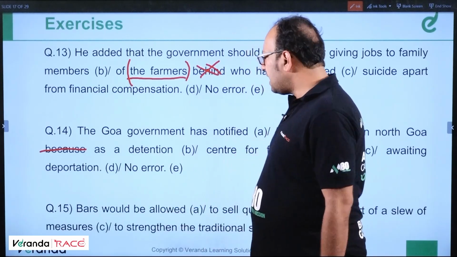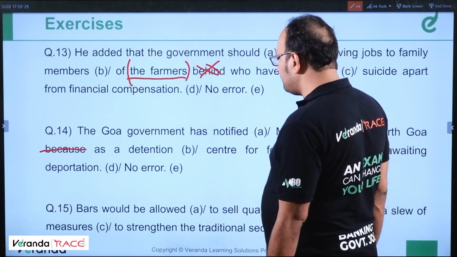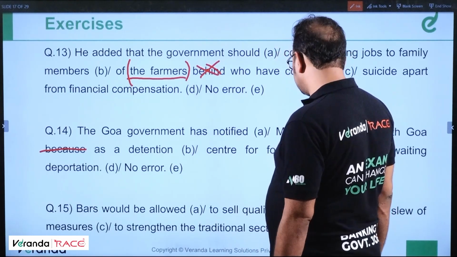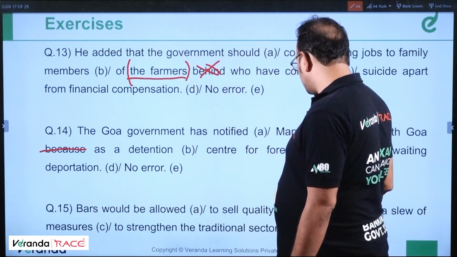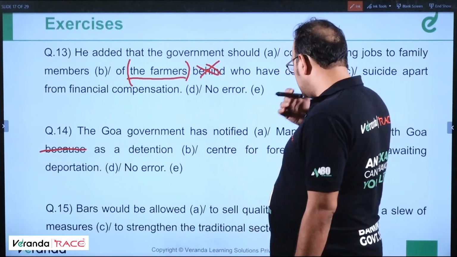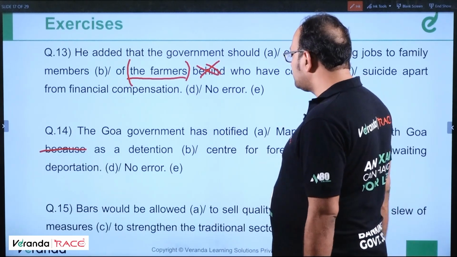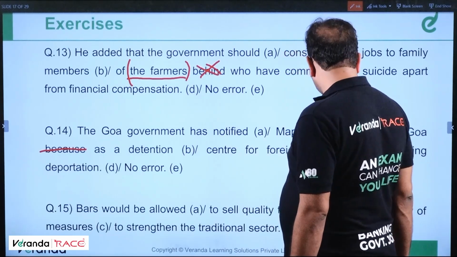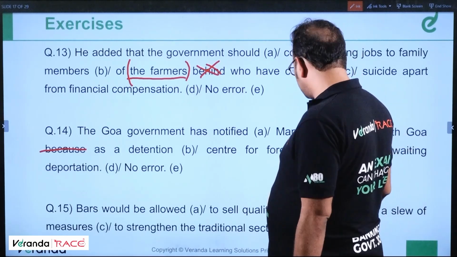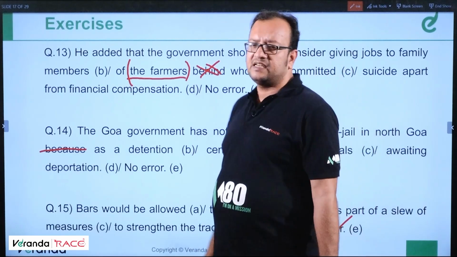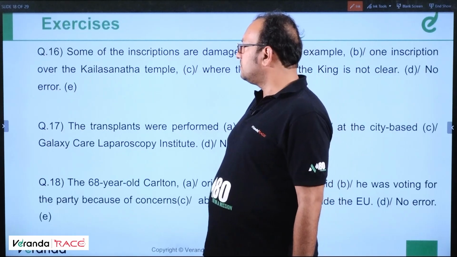Next, bars would be allowed to sell quality toddy as part of a slew of measures to strengthen the traditional sector. Toddy is a drink, certainly intoxicating, we can guess over here. Bars would be allowed to sell quality toddy as part of a slew of measures to strengthen the traditional sector. So I'm sure this has no error, because none of the parts has an error. Clear? Okay. Moving ahead. Question number 16.